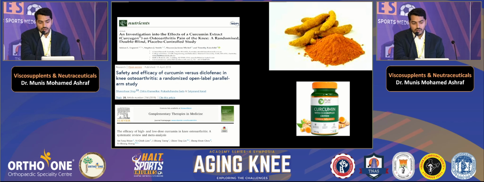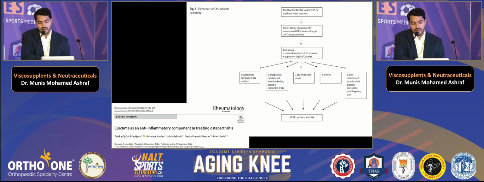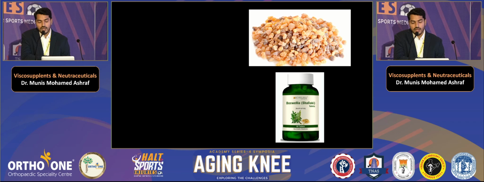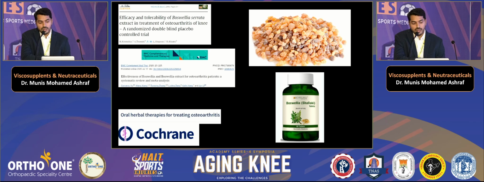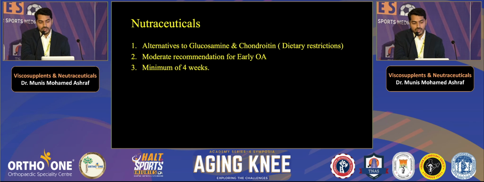Curcumin has curcuminoids, and curcumin longa is the most potent there. There are so many studies, not only from India but worldwide, and it's receiving attention, with the potent anti-inflammatory action highlighted. There is a systematic review of 31,841 patients, a study from the Netherlands, which says it has potent anti-inflammatory activity. The same goes for boswellia, which has an anti-inflammatory effect as well. So nutraceutical take-home alternatives to glucosamine and chondroitin should be considered for those with dietary restrictions, especially strict vegetarians. Moderate recommendation for early OA.